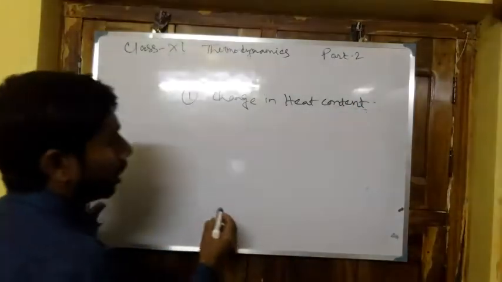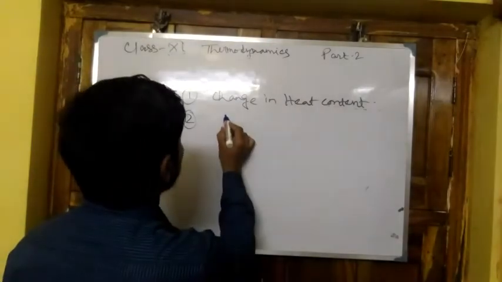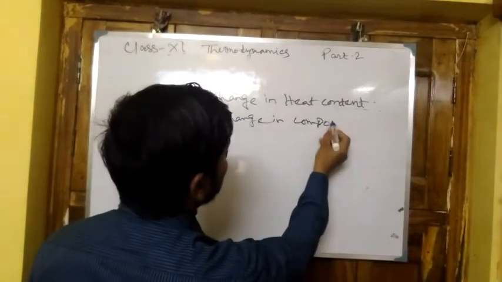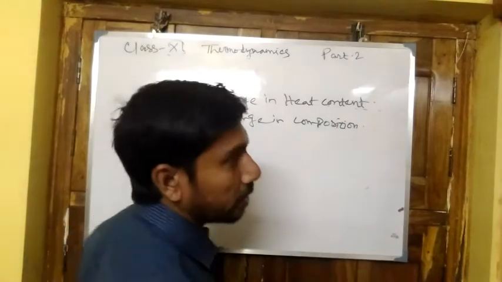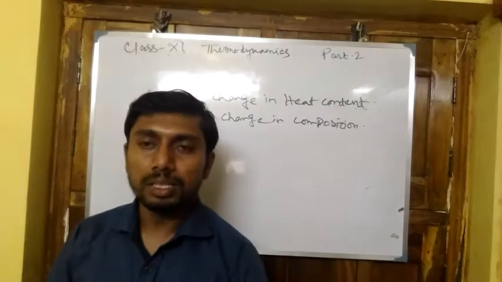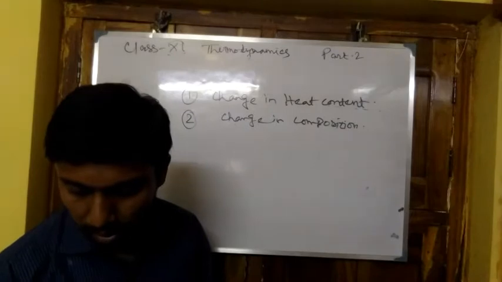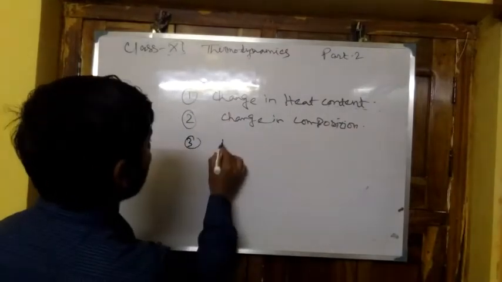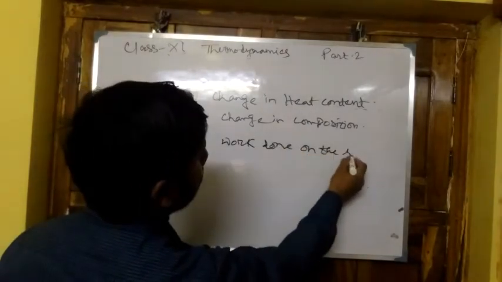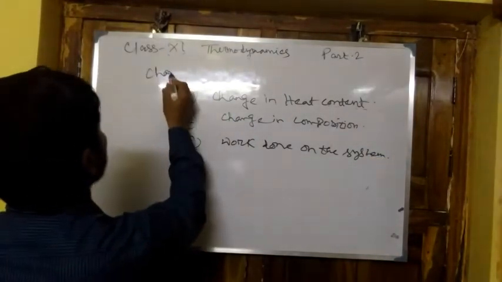Second, change in composition, that is, if matter enters the system or gets out of the system. And third, when work is done on the system. These three are the causes of change in internal energy.